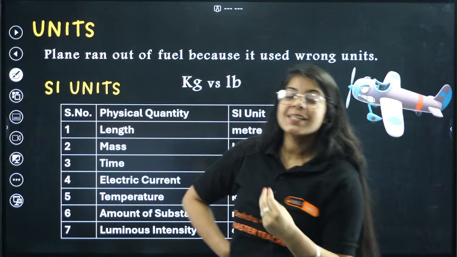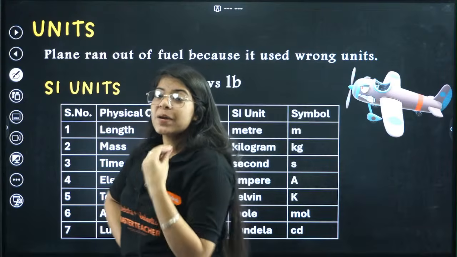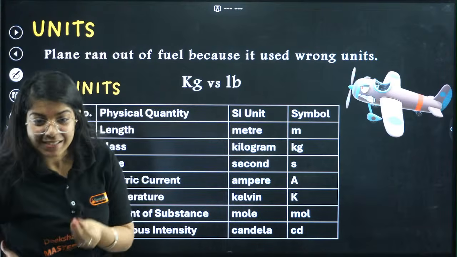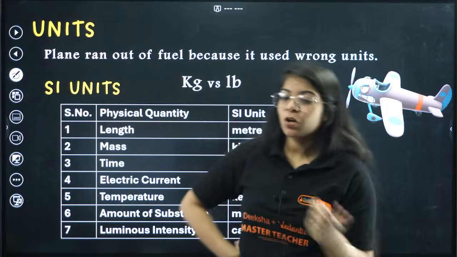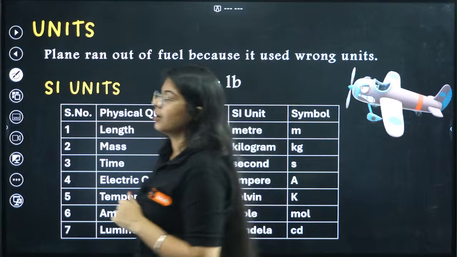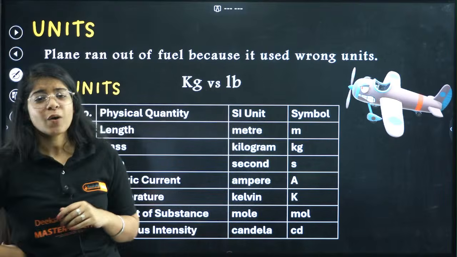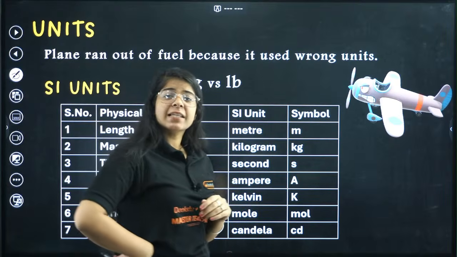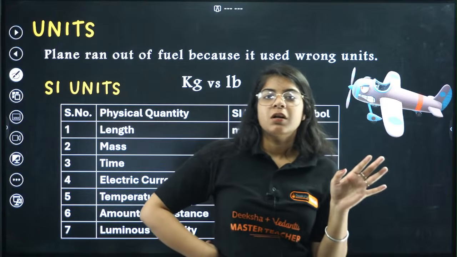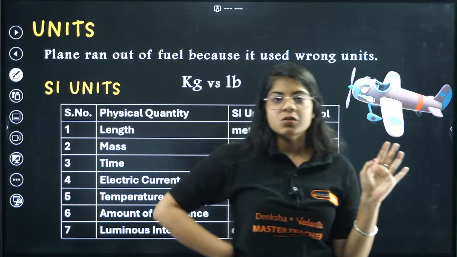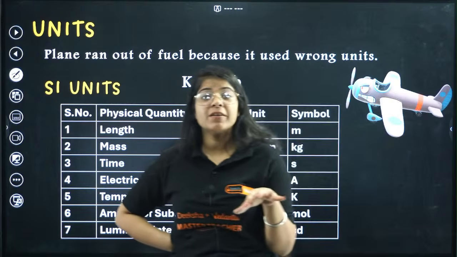All those are units that are used to measure physical quantities, that is distance, weight, time, right? Now coming back to the plane's story. The pilot was asked how much fuel needs to be filled, 15,000 or 25,000. He meant 25,000 kg.